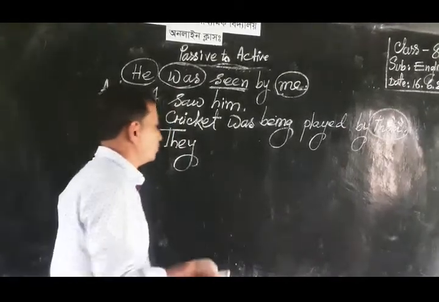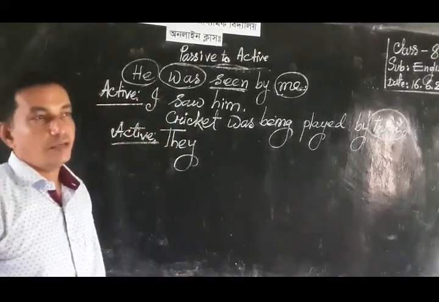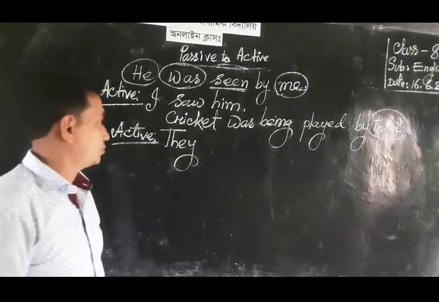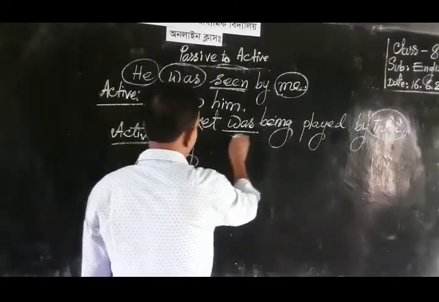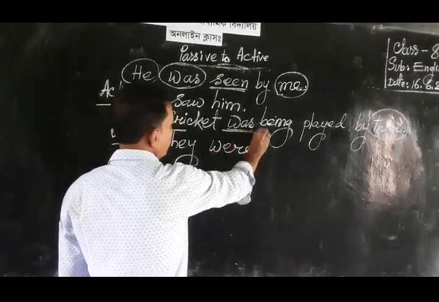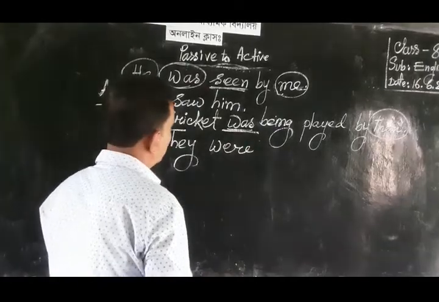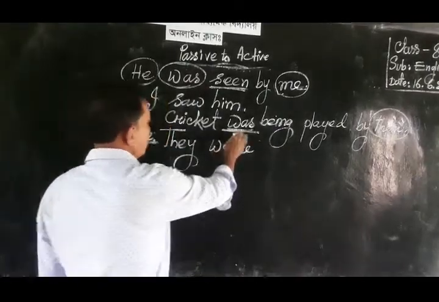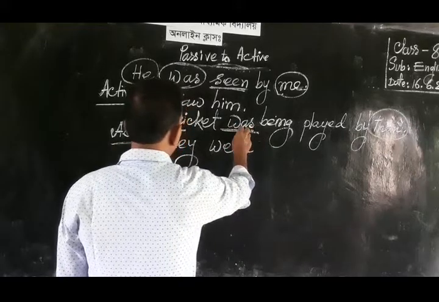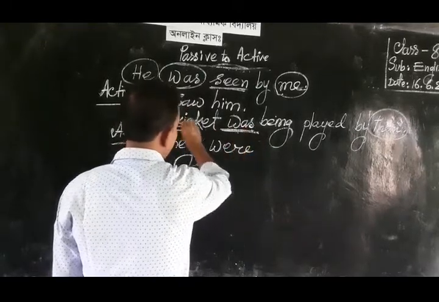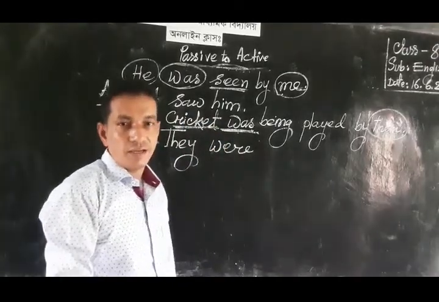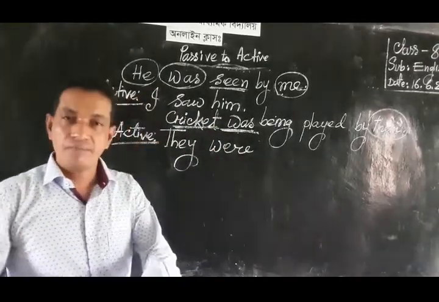And we also need an auxiliary verb, was or were. So we must write here were, but was is said or written after the subject cricket. Cricket is singular, and that's why it will take the singular form of the verb.